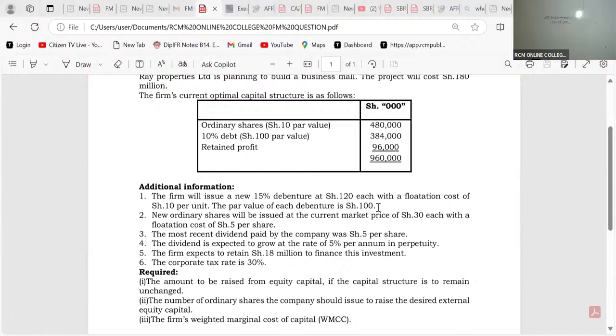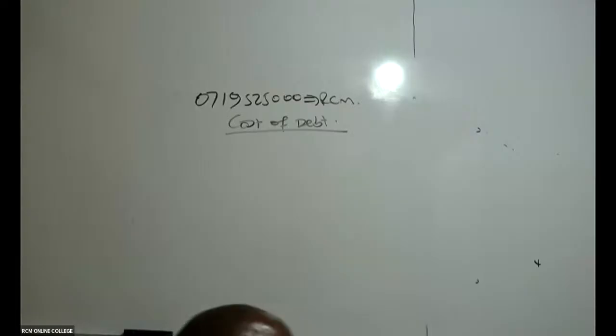Is it redeemable, my good students? If it was a redeemable debt, then I would have seen the period of redemption. I would have seen that this should be redeemed after, say, 10 years. So this is irredeemable.